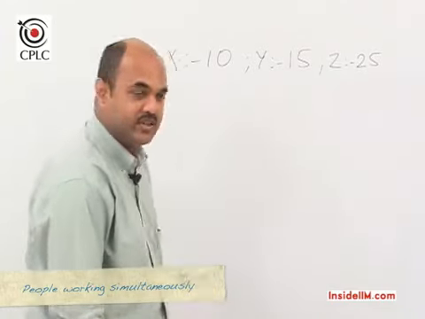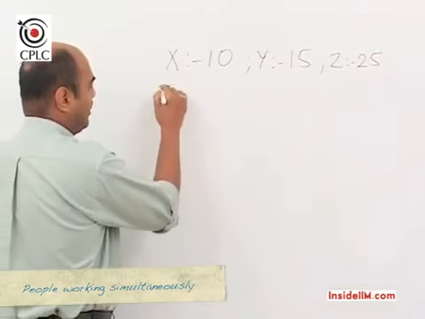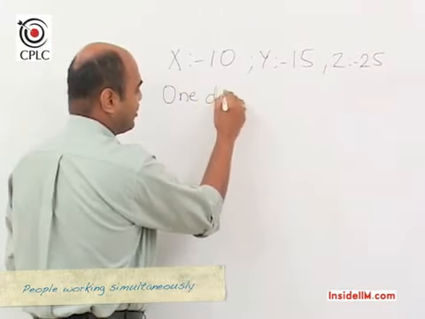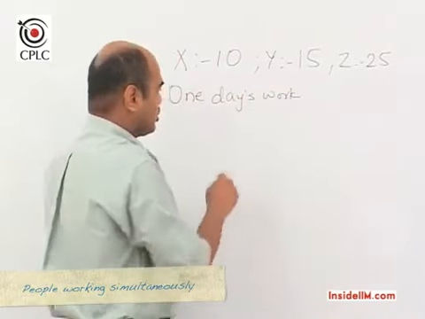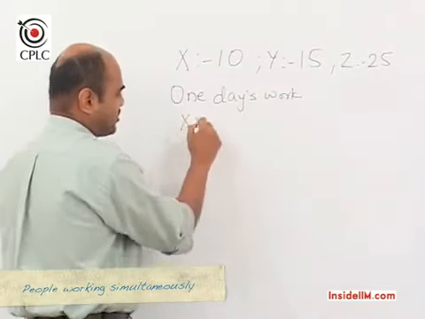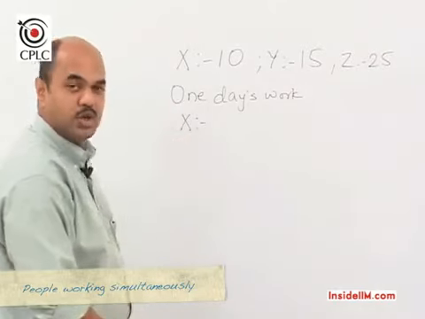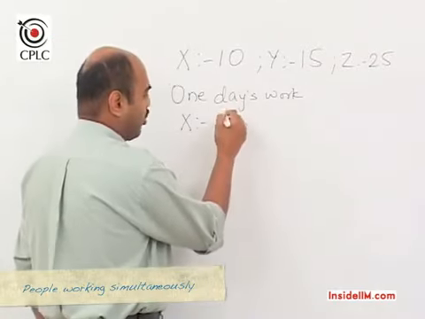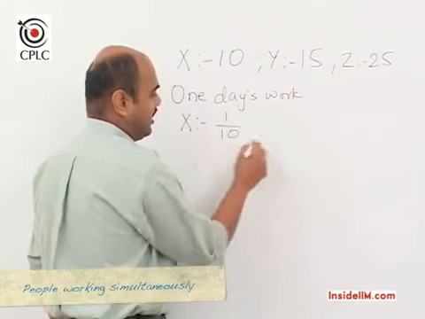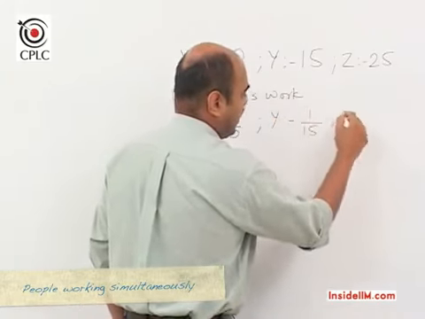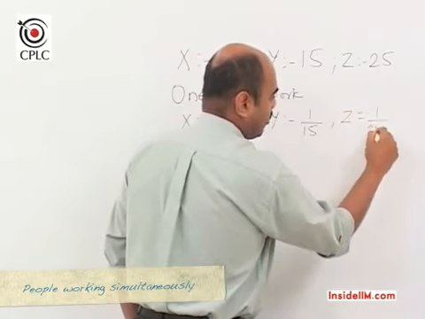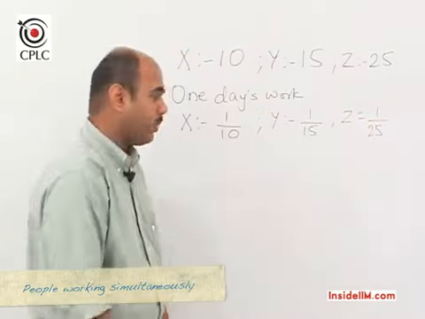Now the way we would look at it is, we would convert everything in terms of 1 day's work. So when I look at X, if X takes 10 days to complete the job, then X's 1 day's work is 1 by 10. For Y it would be 1 by 15, and for Z it would be 1 by 25.